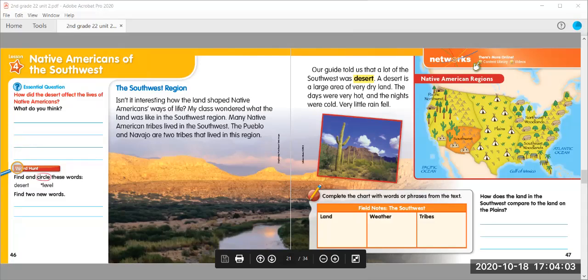So we know that the Southwest is hot and dry. There's not much that grows there. And we know that the Plains region from our previous lesson had a lot of rolling grasslands. And so the temperature in the Plains was a lot more mild than the temperature in the Southwest. Go ahead and jump back to our previous lesson about the Native Americans of the Plains to find more details for this answer.